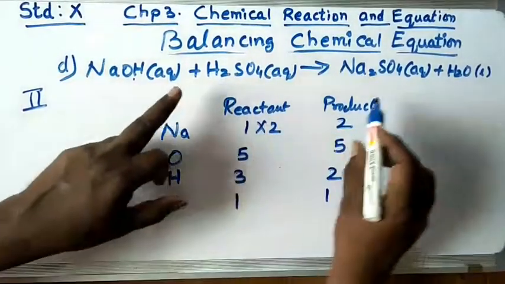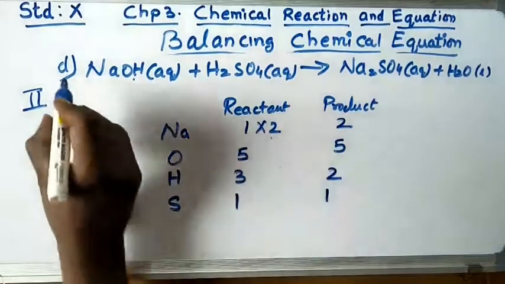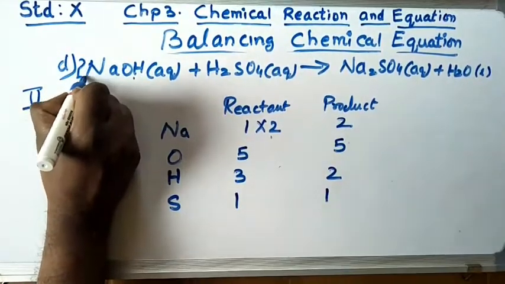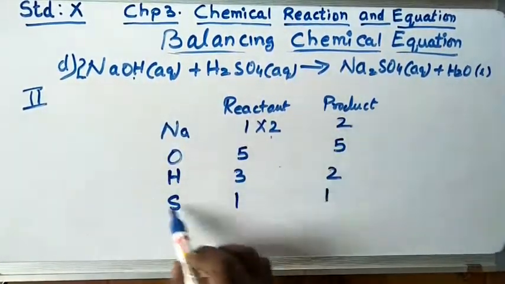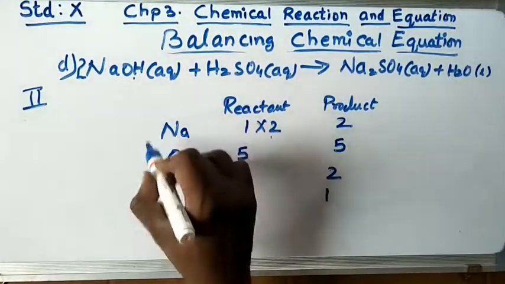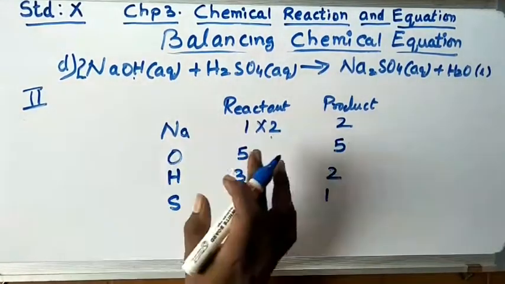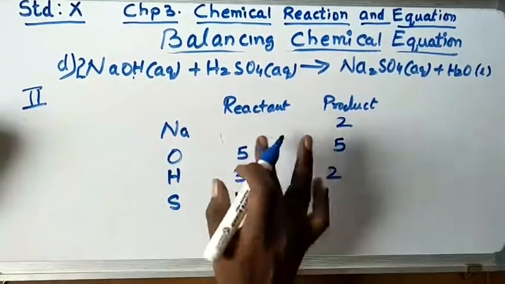For the second step, after writing this, again write the equation. When you multiply by 2 here, that means you have to do the changes here. Then after writing this, write this equation down and again write the product and the reactants for balancing. Now what balancing do you do here?